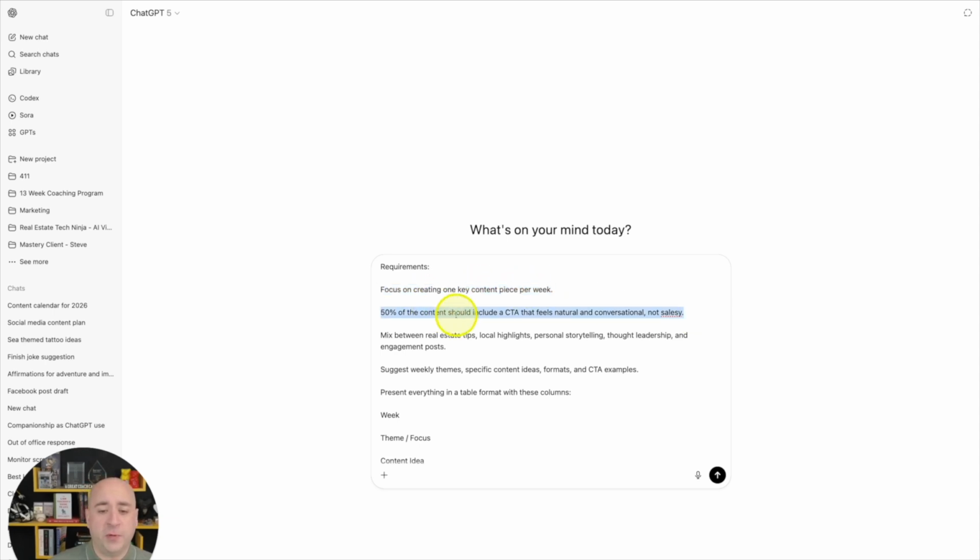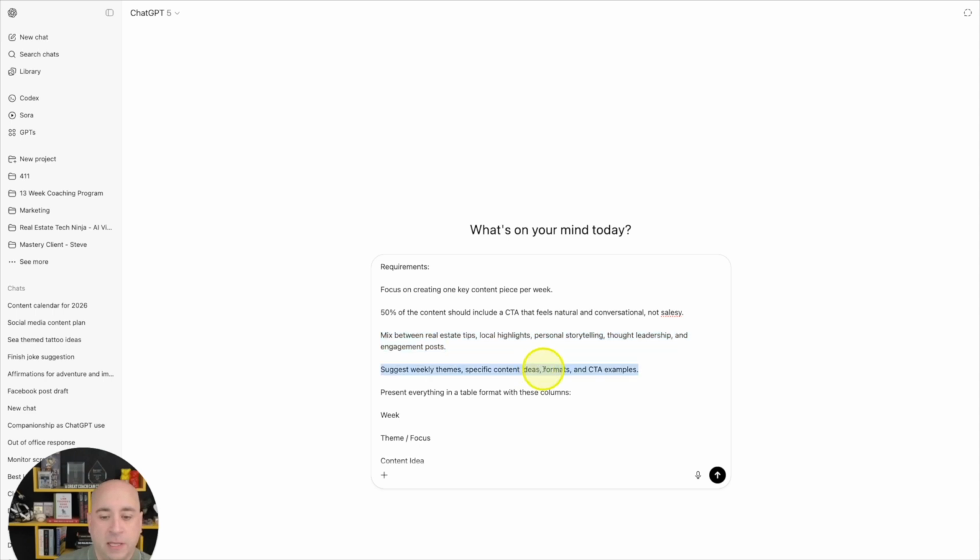I want 50% of the content to actually include a CTA or a call to action that doesn't feel salesy, right? I want this to be natural and conversational, just like the way I am. I want this to be a mix between real estate tips, local highlights, right? Like bringing in that community, personal storytelling, and then also things like thought leadership and just engagement posts. So the goal here is I'm telling the AI, hey, this is what I really want out of this. I want to share those local highlights, the storytelling, but most importantly, I want this to be engaging. I want people to interact with this.